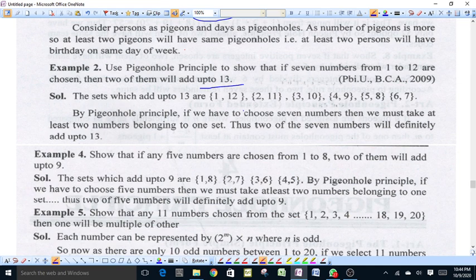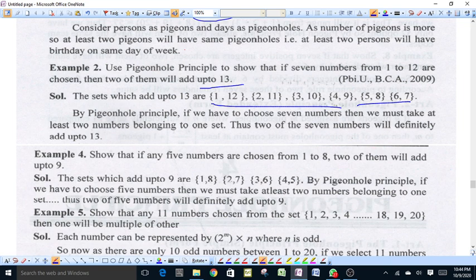Then by the pigeonhole principle, if we have to choose 7 numbers, then we must take at least 2 numbers belonging to one set. That is, 2 of the 7 numbers will definitely add up to 13, because we have these 6 pairs, and from these 6 pairs we have to choose 7 numbers.